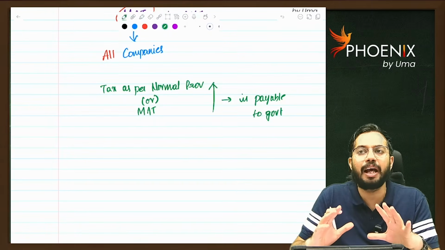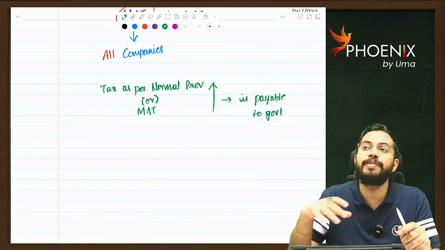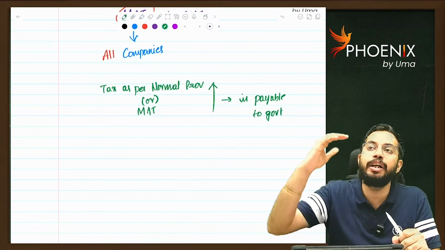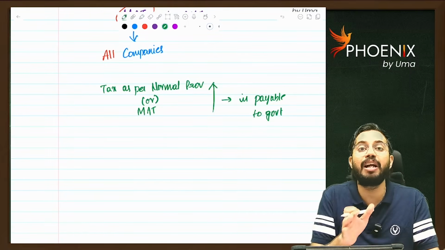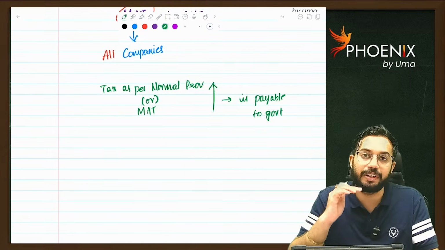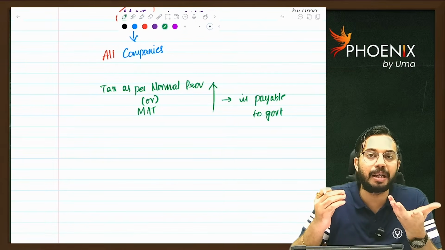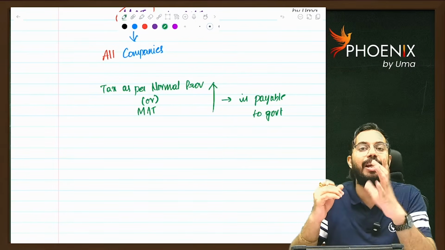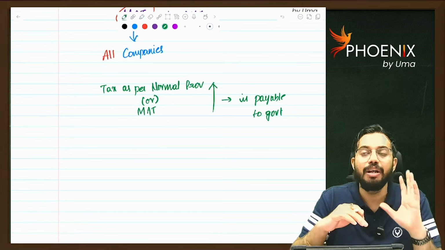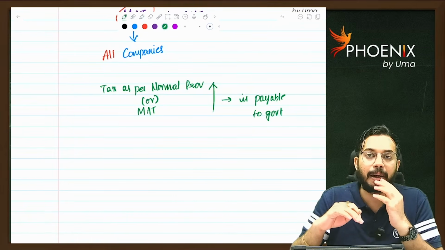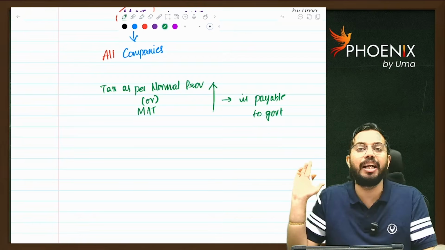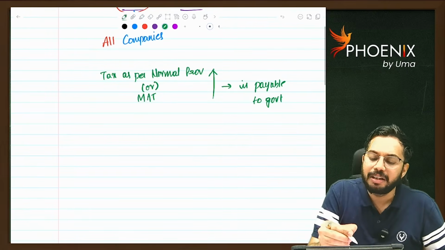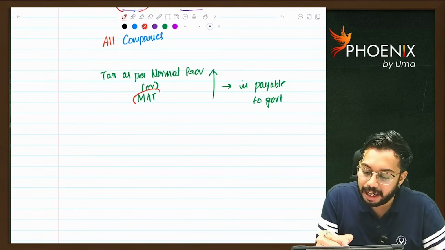So under income tax, they take advantage of certain sections, reduce their total income, and pay very low taxes. However, under accounts, they are showing huge profits. So at least they should pay a minimum certain amount of tax, right? That's why MAT provisions were introduced. So what if MAT provisions are applicable? Normal tax or MAT, whichever is higher, is payable to the government. Sir, how to calculate MAT?